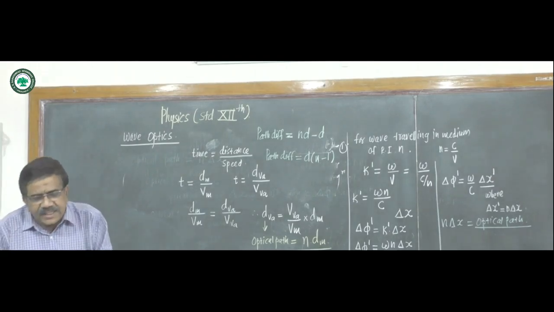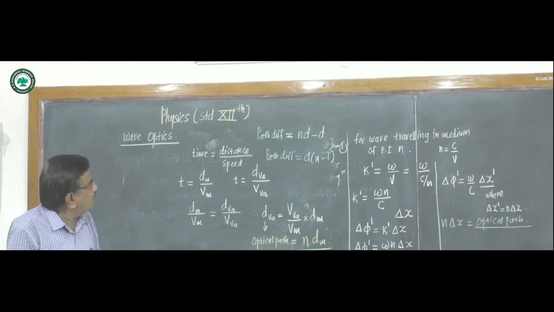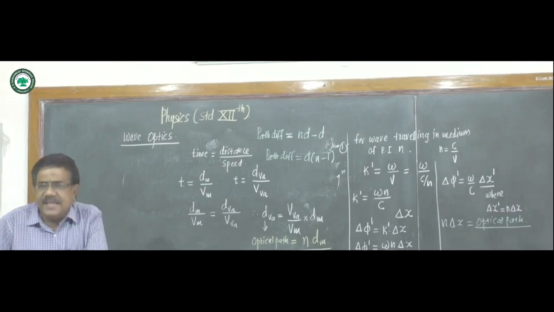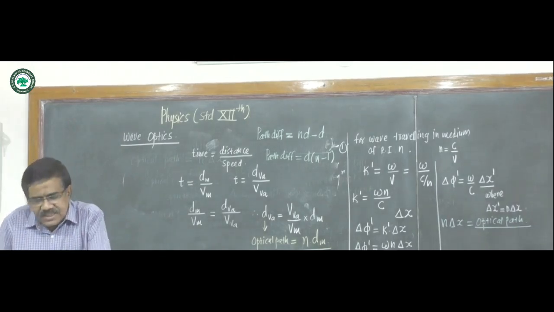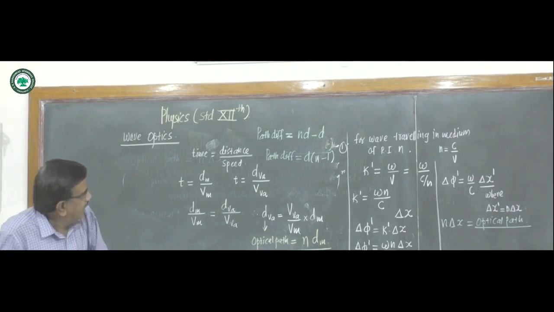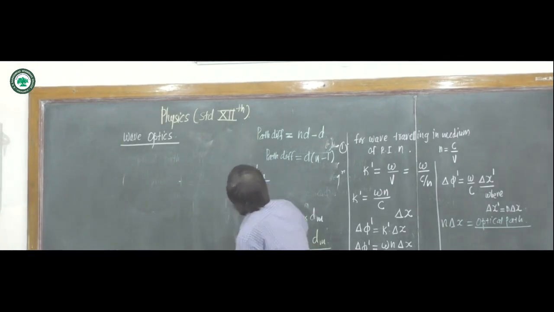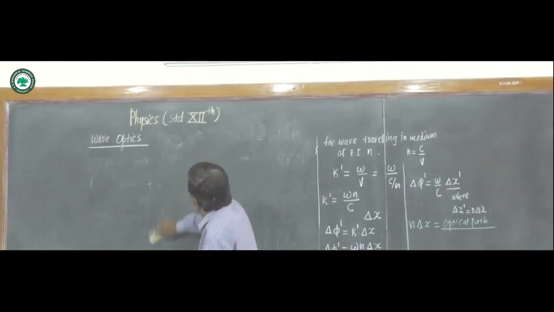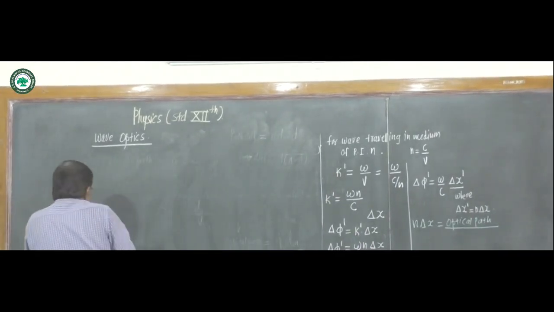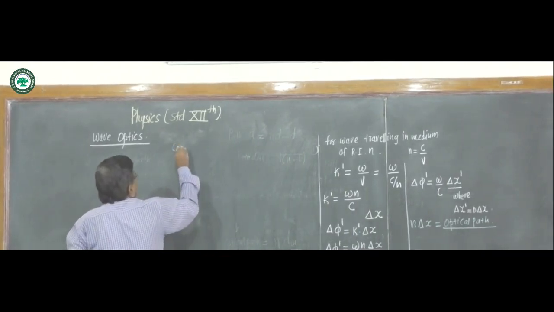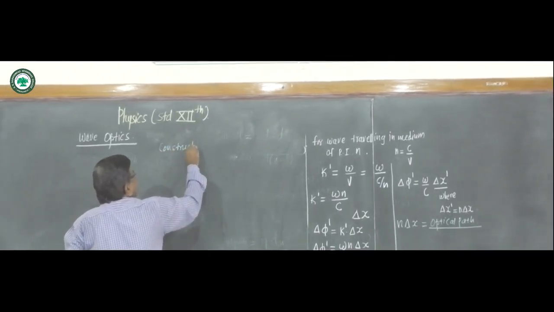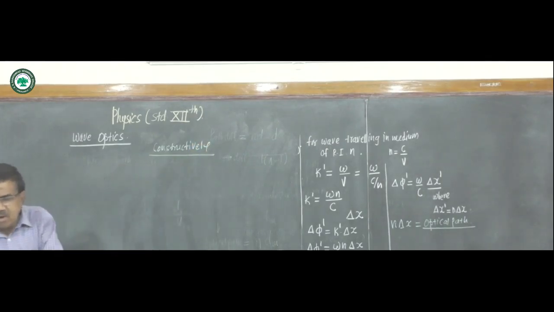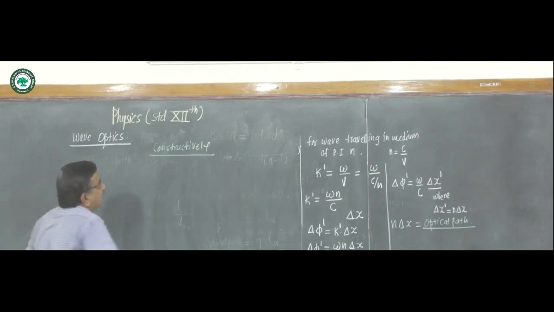Now this is about the optical path. Now two waves interfere constructively if their optical path lengths are equal.